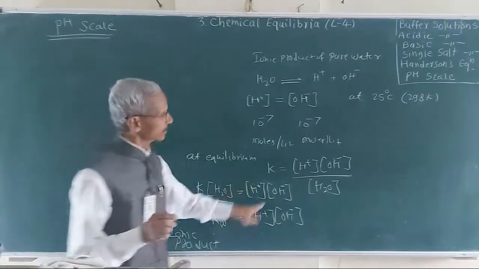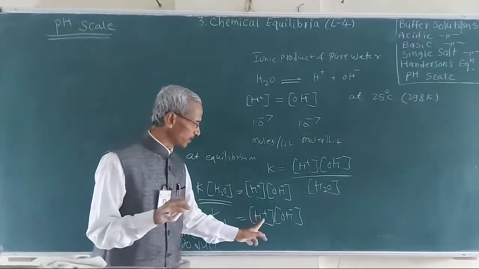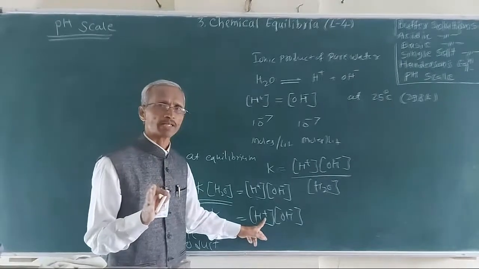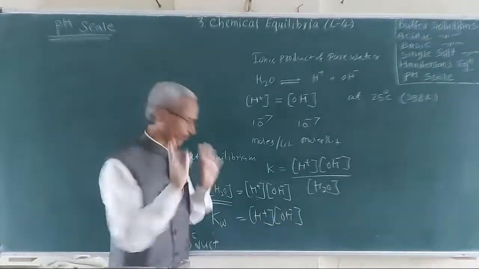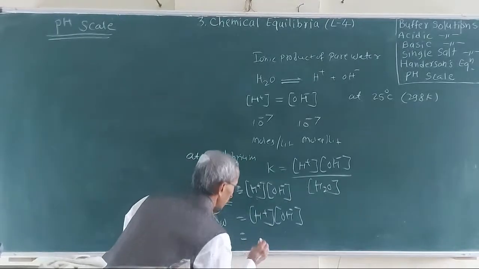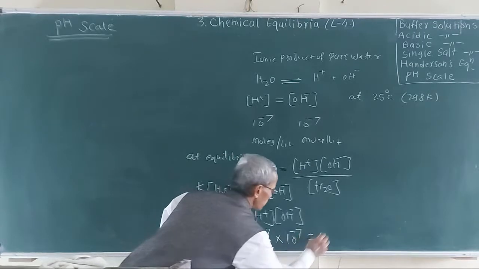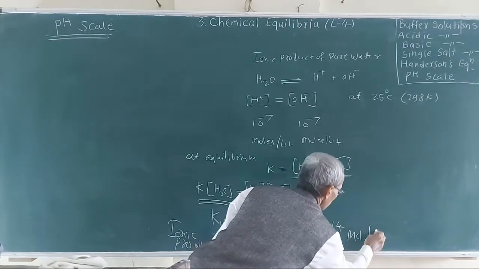At 25 degrees Celsius, the concentration of H plus ion is 10 raised to minus 7 and OH minus is 10 raised to minus 7. Both are the same. So this is equal to 10 raised to minus 7 multiplied by 10 raised to minus 7, which is 10 raised to minus 14 moles per liter.